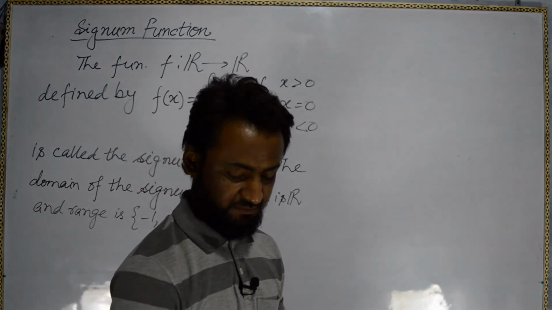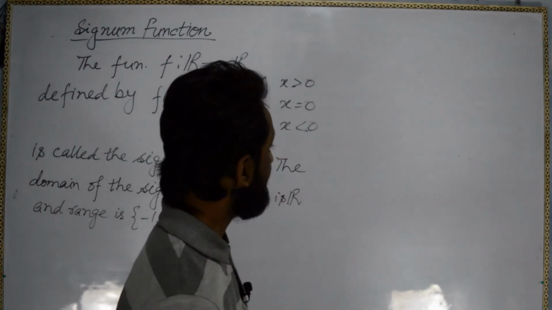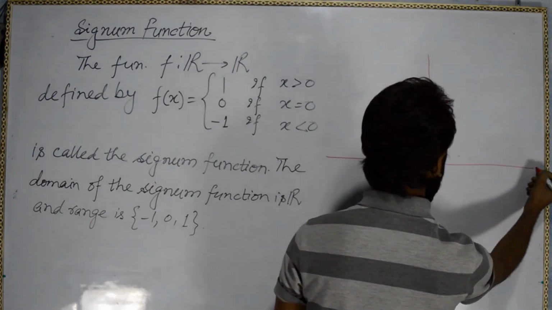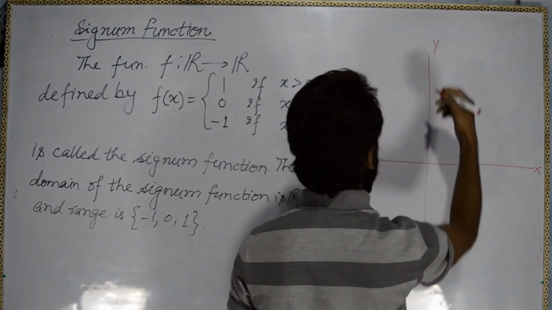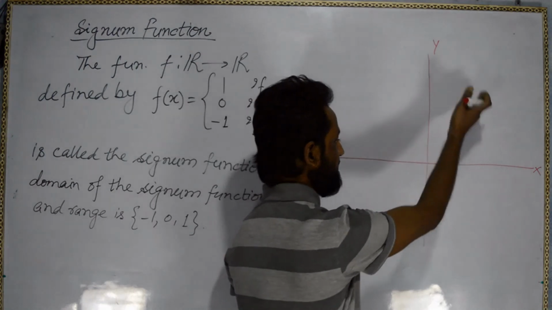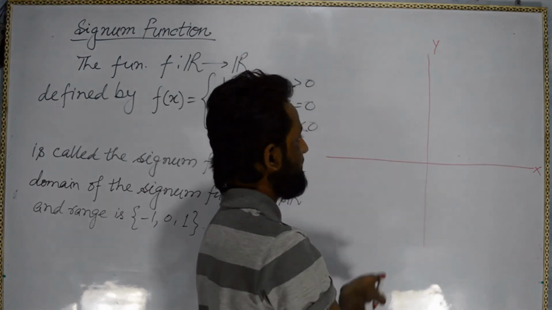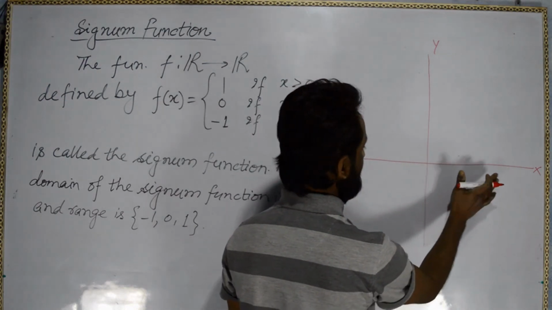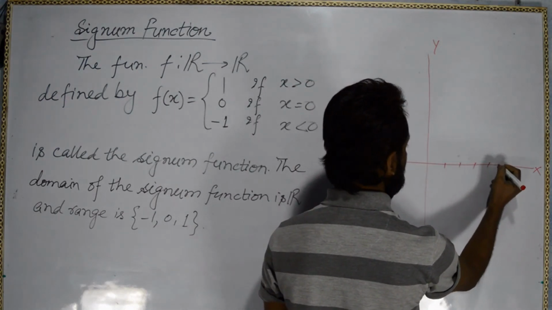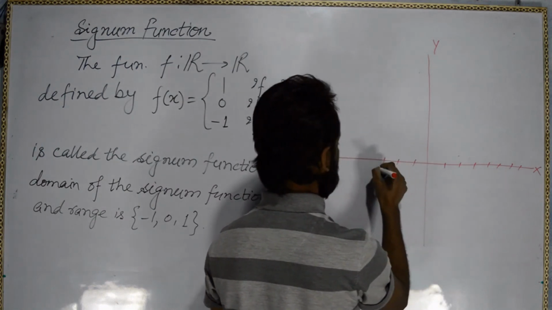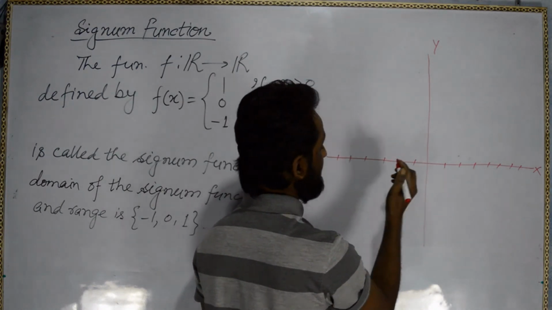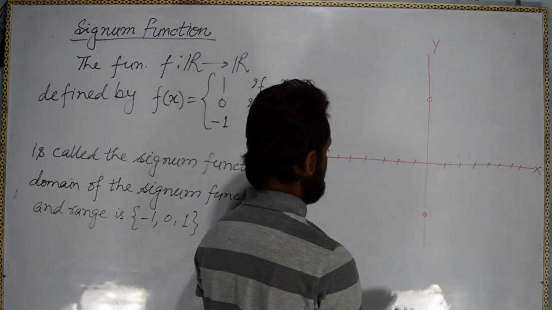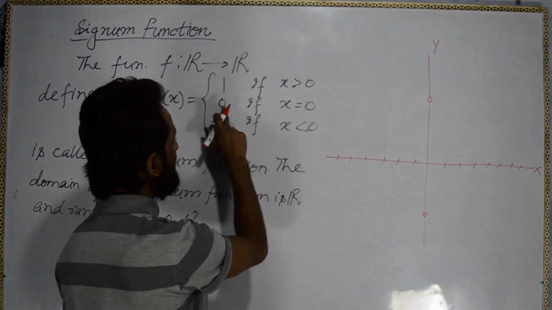Let me choose the red pen. So we have the x-axis and y-axis. This full portion is x greater than 0. This full portion is x less than 0. Whatever values we give here, 1, 2, 3, 4, 5, 6, 7, minus 1, minus 2, minus 3, minus 4, minus 5, like that, we will always get 1 and minus 1. See here, for x equal to 0, we are getting 0.